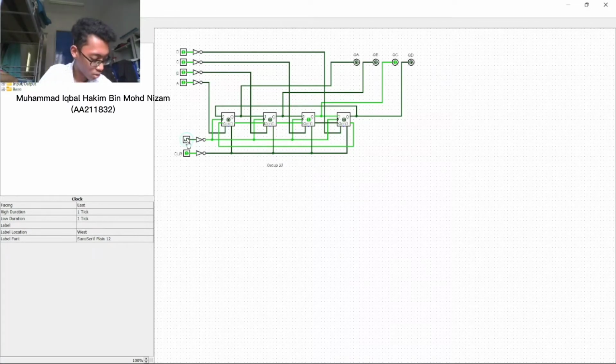And then we click on the clock again, FFD becomes 1. We click again, FFA becomes 1. And for line 7, we click on the clock again, FFB equals 1. And then again for line number 7, FFC becomes 1.